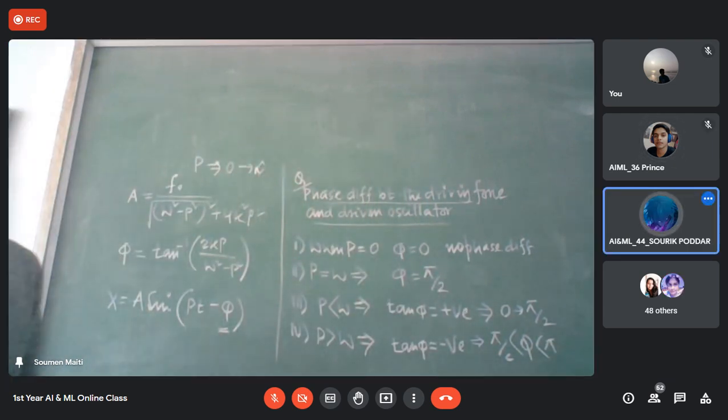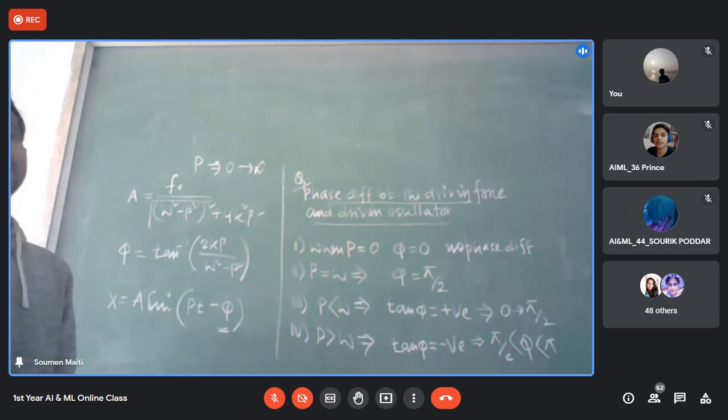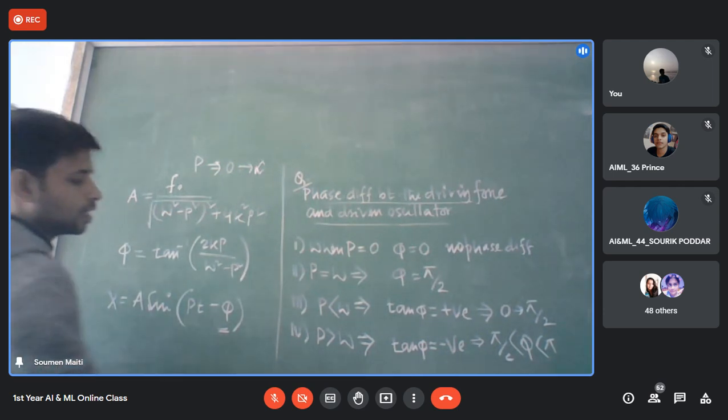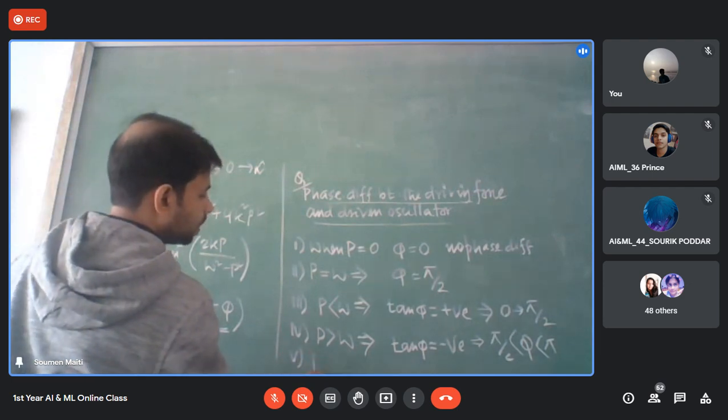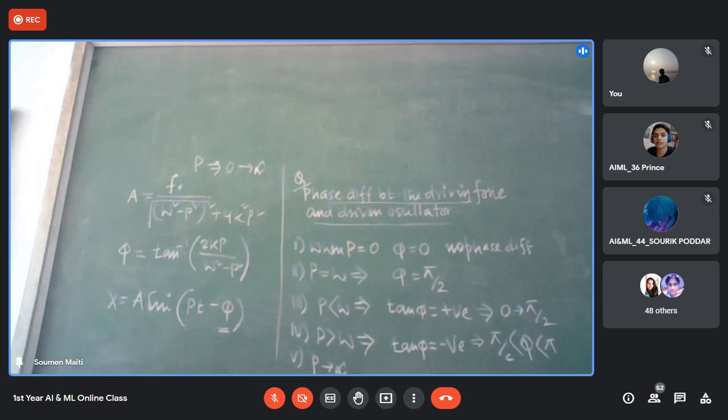Now the last point: if you find tan phi when p tends to infinity, then everything will not be done. That is my last point. It is a forceful one. If p tends to infinity, then what will happen? Not infinity, I am saying tends to infinity.